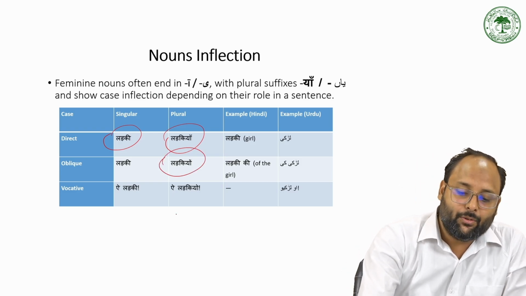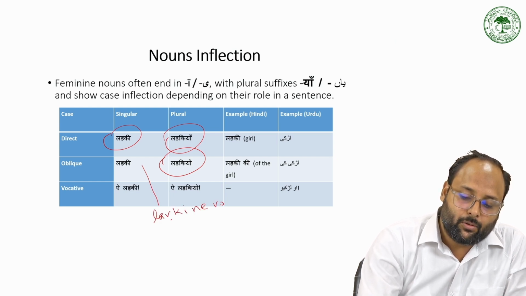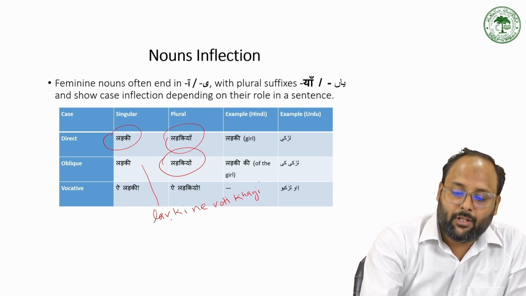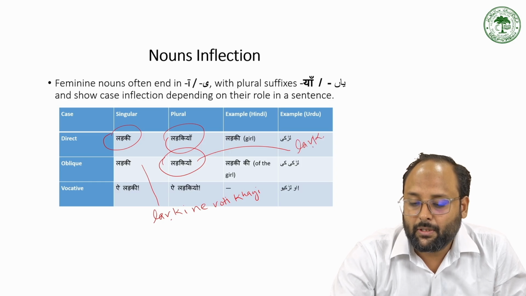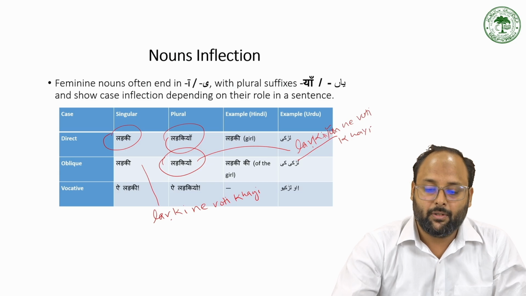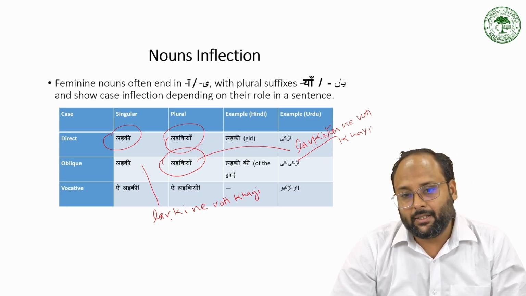For this, ladki ne roti khai, and for लड़कियों ने रोटी खाई. Here the लड़कियों is the plural. When we have the singular, लड़की खाना खाती है, लड़कियां खाना खाती हैं.